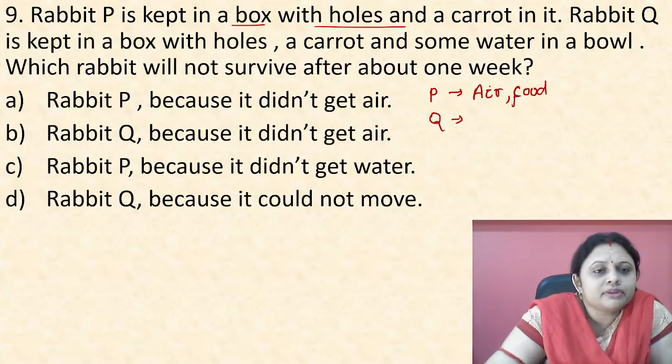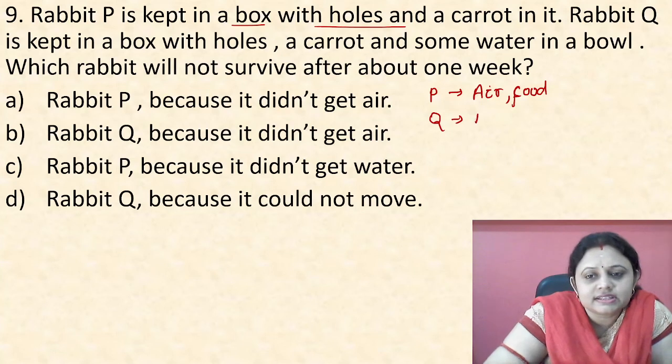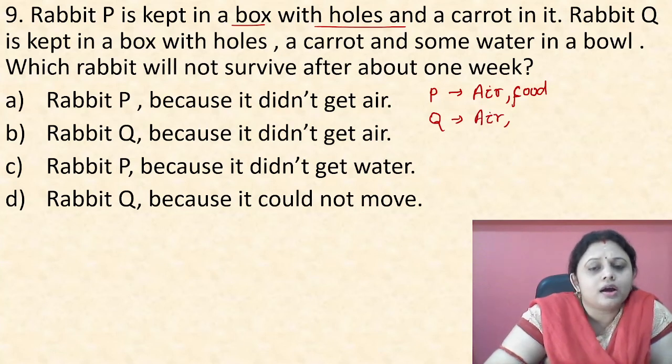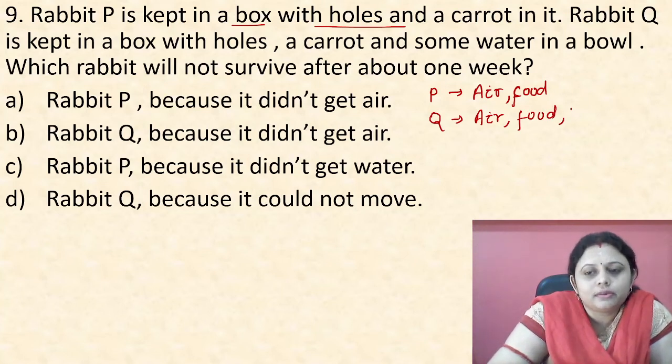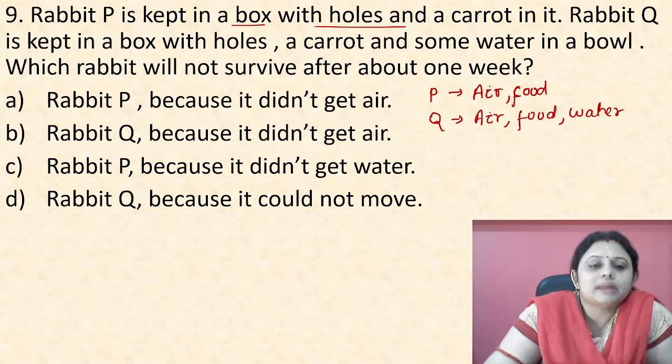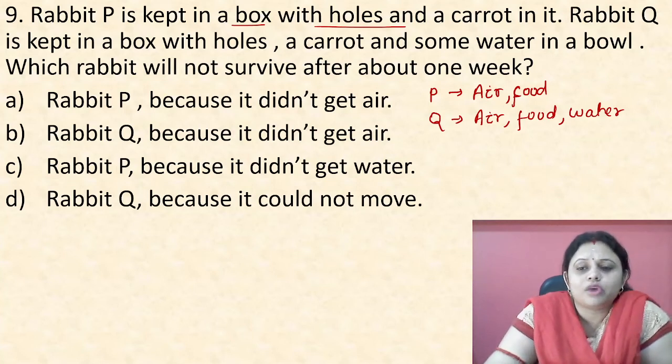Okay, rabbit Q, what does it have? It is kept in a box with holes. Box with holes means it is getting air. A carrot means it is also getting food, and some water in a bowl. That means it is also getting some water. So which rabbit will not survive after about 1 week?